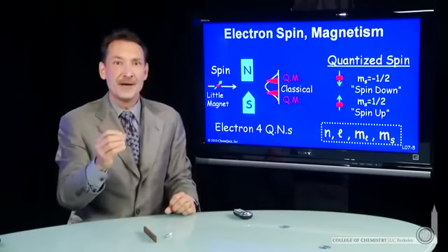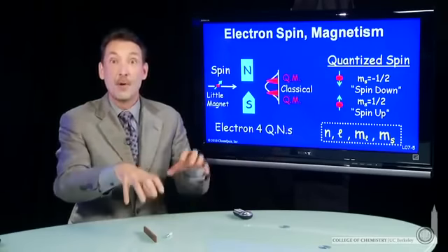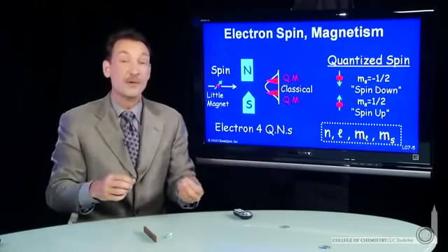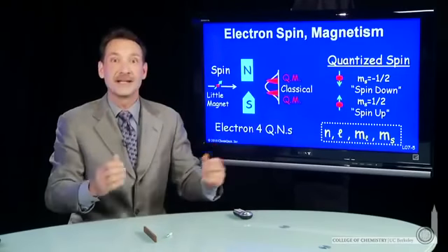We're going to look at now taking those electrons and placing them into orbitals more than one at a time. So we're going to move beyond the hydrogen atom to the rest of the elements of the periodic table and look at multi-electron atoms.